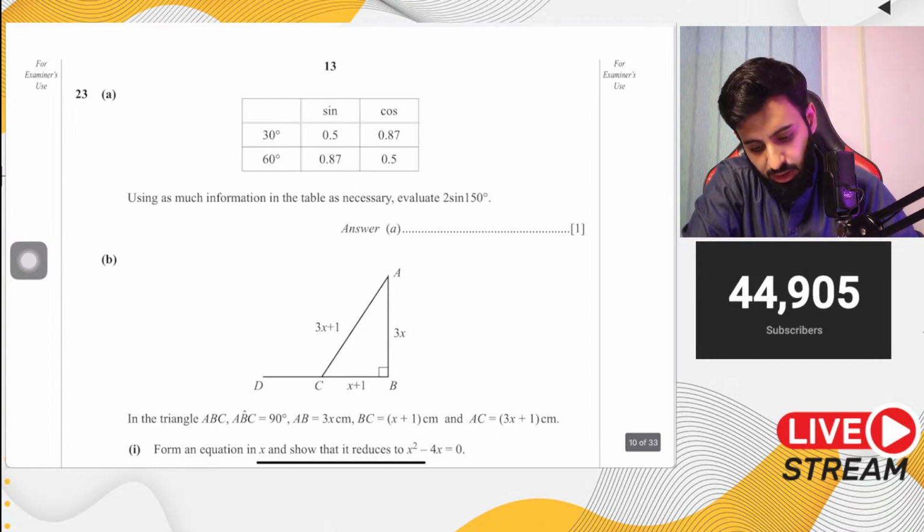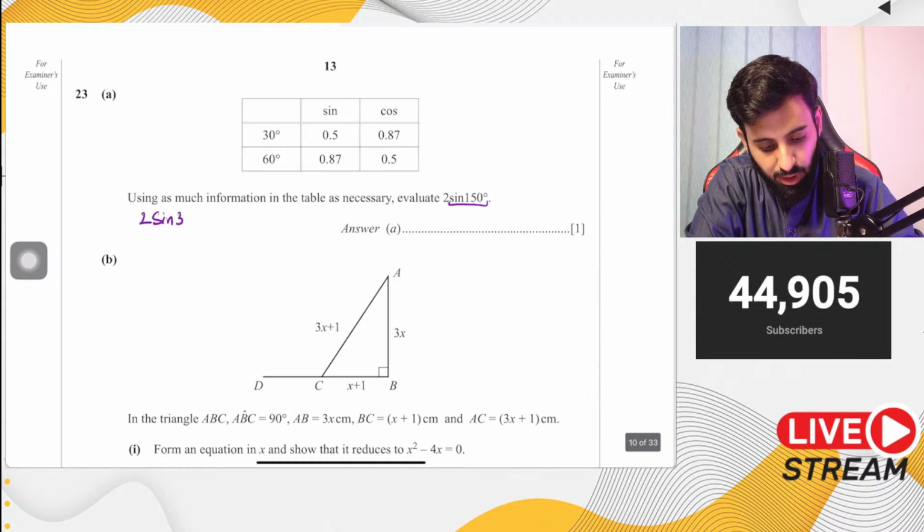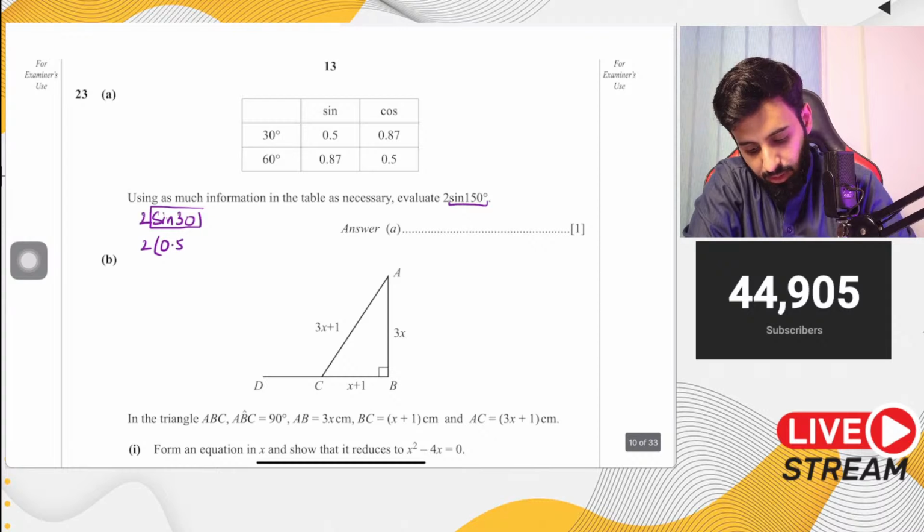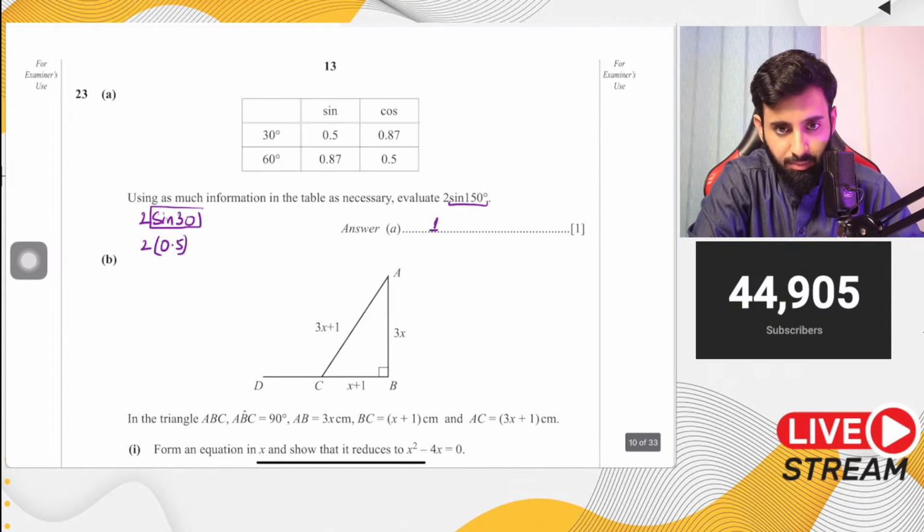Okay, so 1 is the answer for the first part. Let's see. So 2 sine 150 is what you have to evaluate. So 2 sine 150 is going to be the same as 2 sine 30. Why? Because 30, as you can see, is the supplementary angle of 150. So sine 30 from the table is 0.5. 2 into 0.5 is equal to 1. Okay.